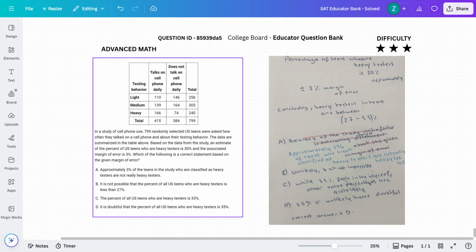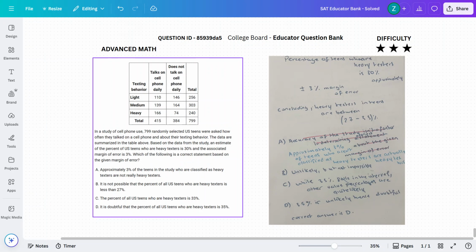Now, C says that the percent of all US teens who are heavy texters is 33%. This is just wrong, because the 30% that the study suggested is in itself an uncertainty. So most likely what would have been correct would be 27% or 28% or 29% or 30%, 31%, 32% or 33%. Now all of those percentages hold somewhat of a similar chance of being the correct value.